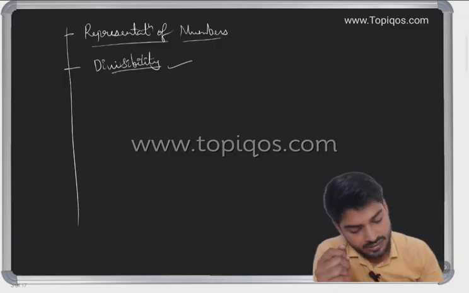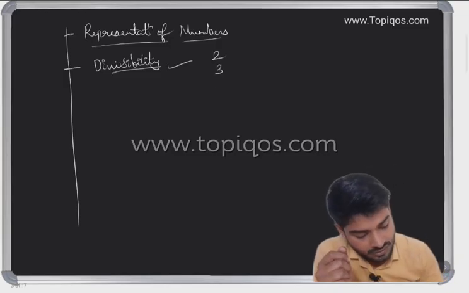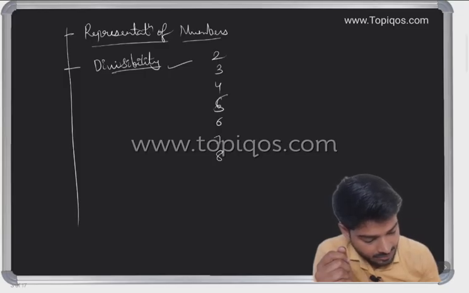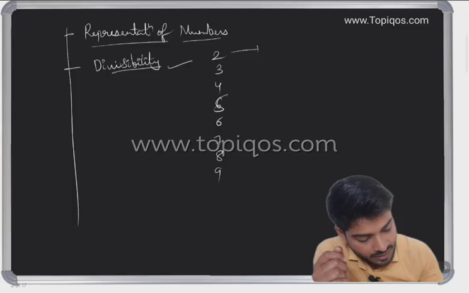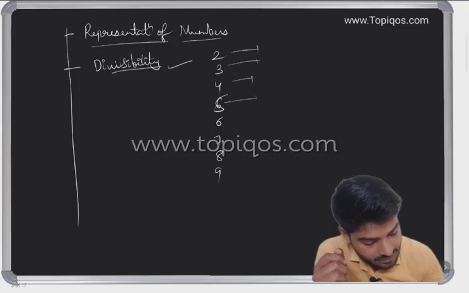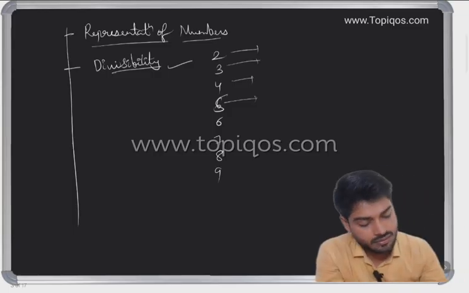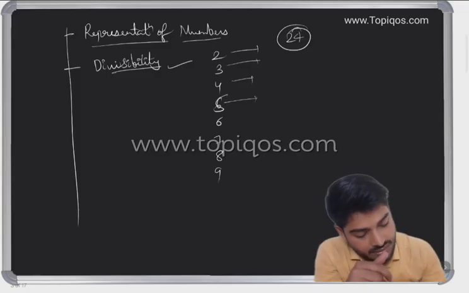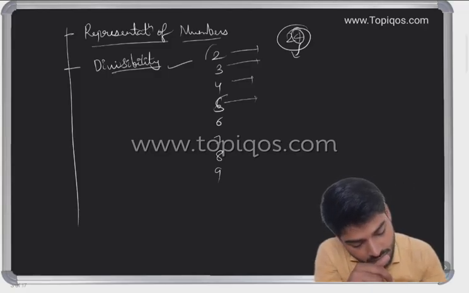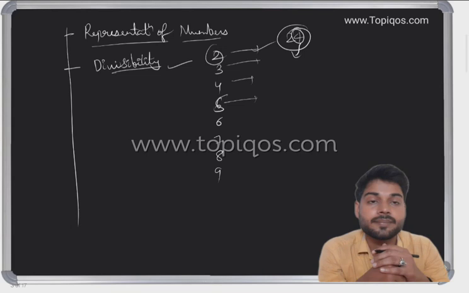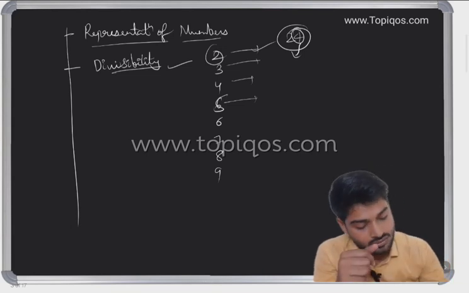Okay, so we know 2, 3, 4, 5, 6, 7, 8, 9. We will take up some inference from these digits. For example, take 24. If the 4 at the unit place is divisible by 2, then I can say 24 is divisible by 2. There are several rules.